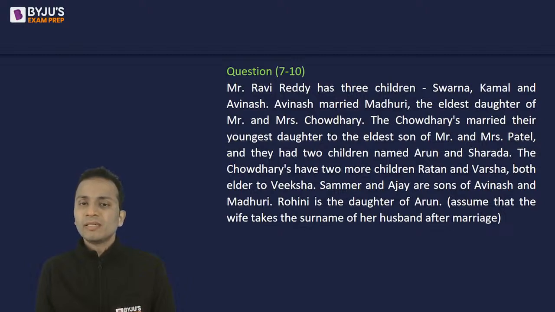Now, Samir and Ajay are the sons of Avinash and Madhuri. Rohini is the daughter of Arun. You'll have to assume that the wife takes the surname of her husband after marriage. Yes, please post done once you have read and you have drawn the family tree. And then I'll take you to the questions one by one.